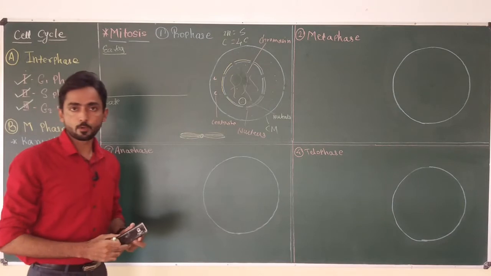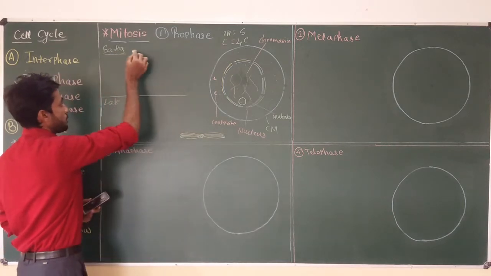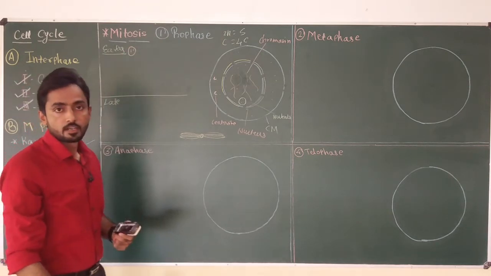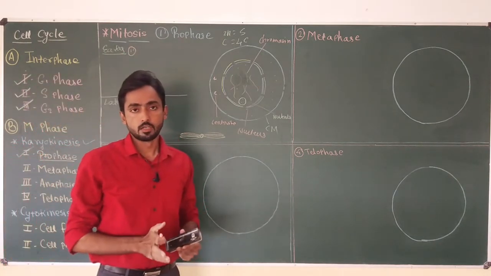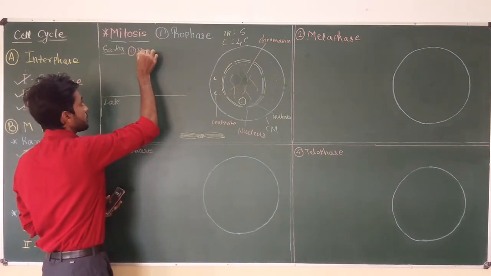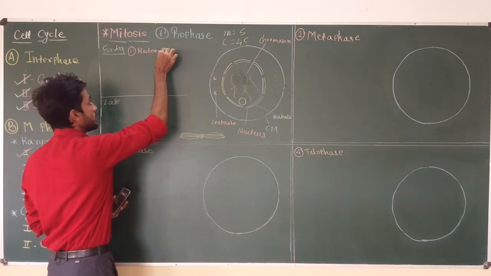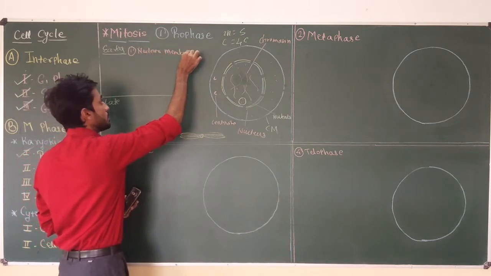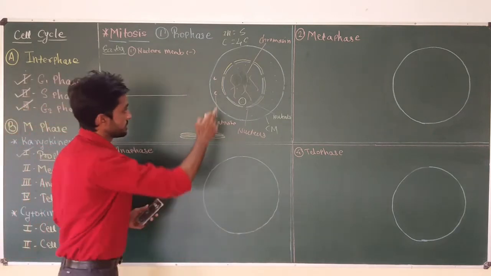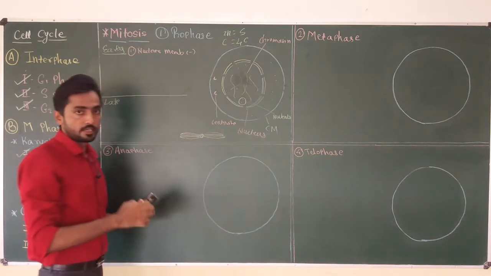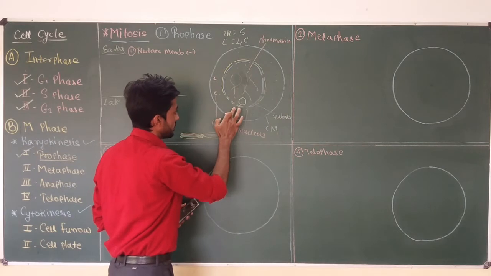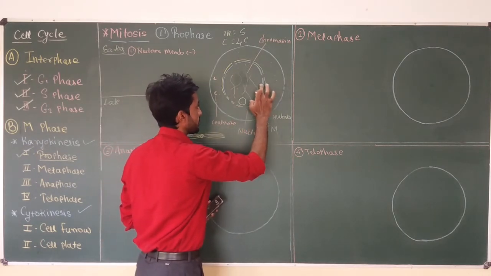When a cell enters prophase, initially in early prophase, the first thing that occurs is dissociation of the cell organelles and the nuclear membrane. Suppose this is the nuclear membrane. The integrity of the nuclear membrane will break, and the nuclear envelope starts dissociating